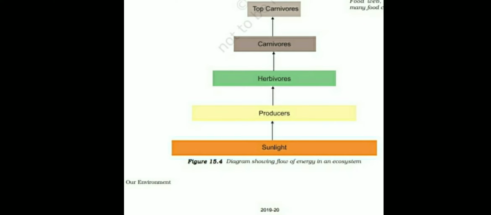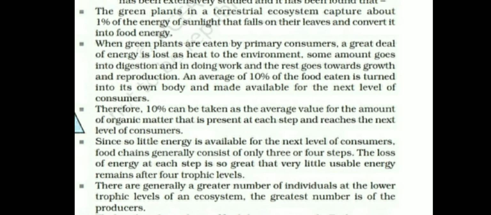So what happened? The green plant traps only 1% of energy from the sun, and at successive levels 10% of the energy gets transferred. Now try to understand with this. The green plants in a terrestrial ecosystem capture the solar energy. About 1% of the sunlight energy falling on the leaf is converted into food energy, into glucose. It means 99% of energy gets lost.